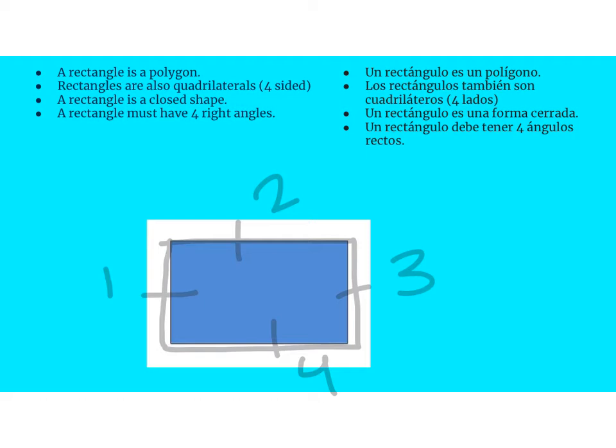And then the last thing that really sets the shape apart from the other shapes we've learned this week is that it has 4 right angles. I can see that right here. This corner looks like the letter L, and this corner looks like the letter L. So does this corner and this corner. They all look like the letter L.